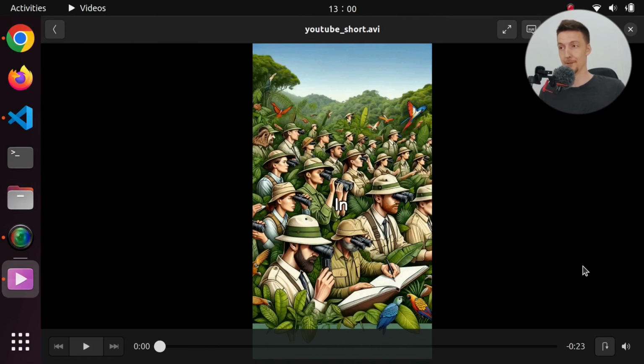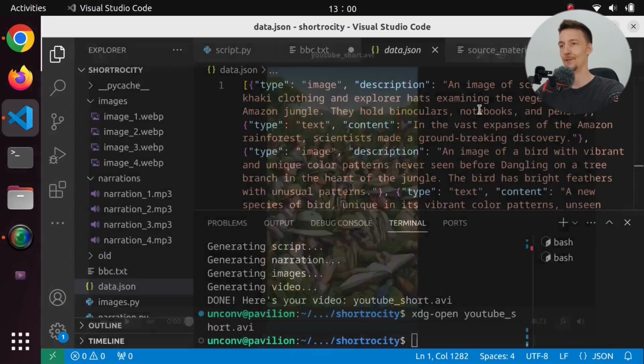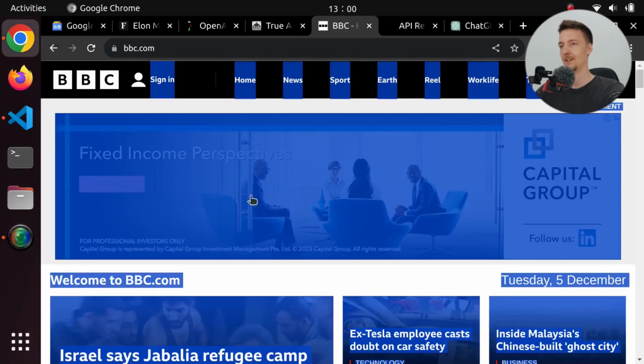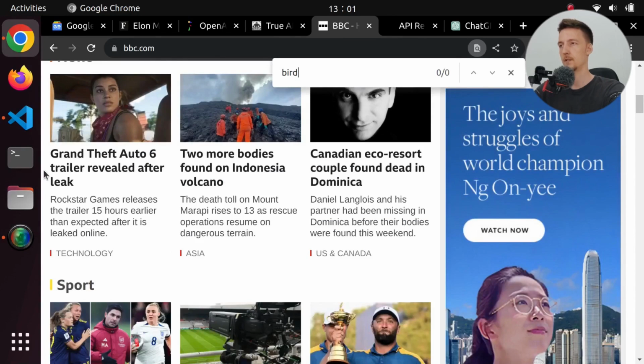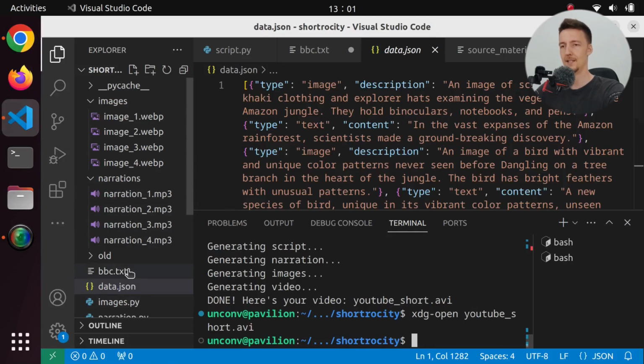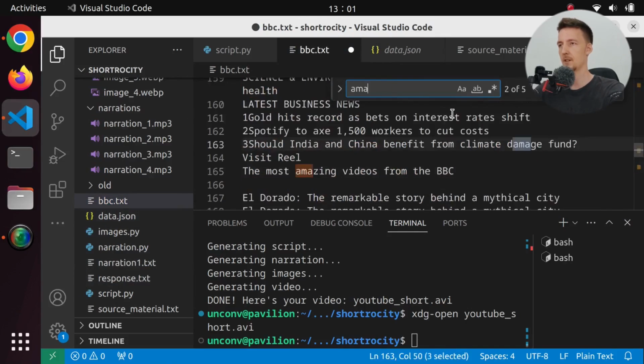That was actually really good, but it seems like it stopped short. I mean, that's all ChatGPT generated, but I want to know more. Was this an actual thing on the BBC front page? Do we have something about a bird? We have nothing about a bird. What did it do? Why did it do this? Amazon. It straight up hallucinated this thing.